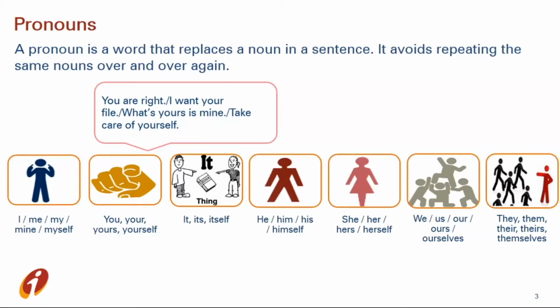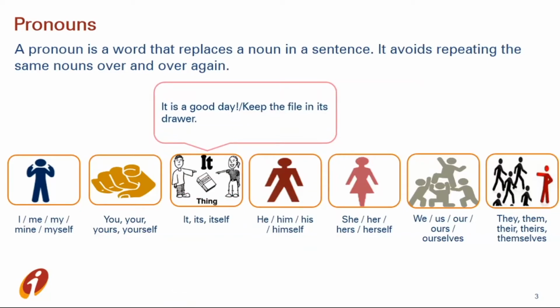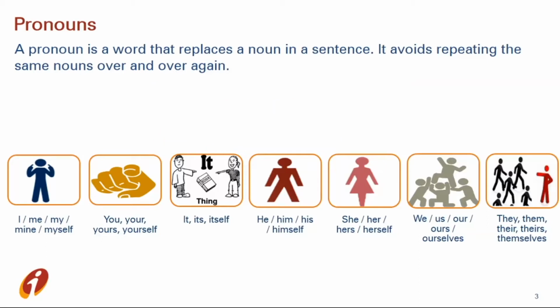Next is it, its, itself. These pronouns are used when we are talking about something which is non-living. For example, it is a good day. Keep the file in its drawer. Here, we are talking about day and drawer, and both are non-living things.